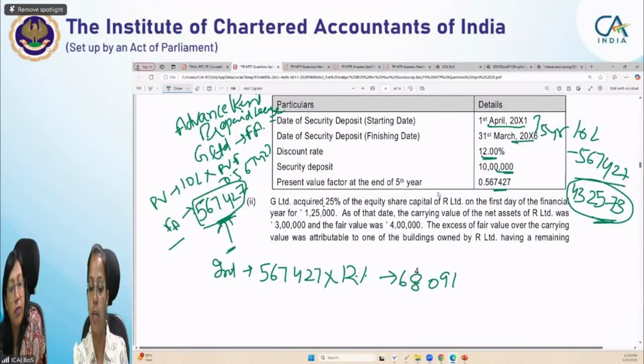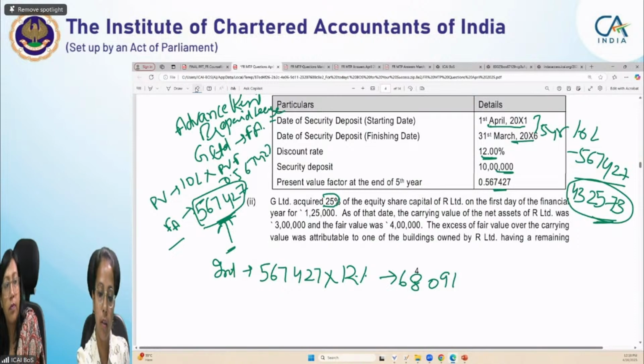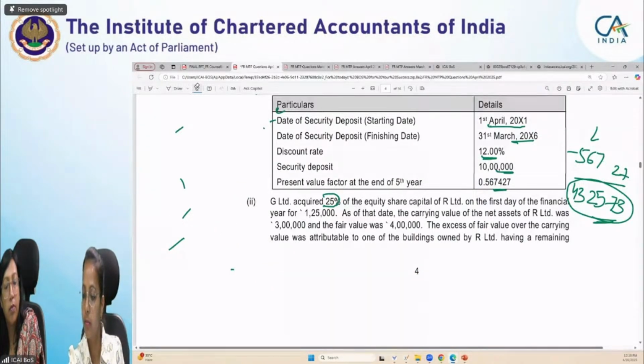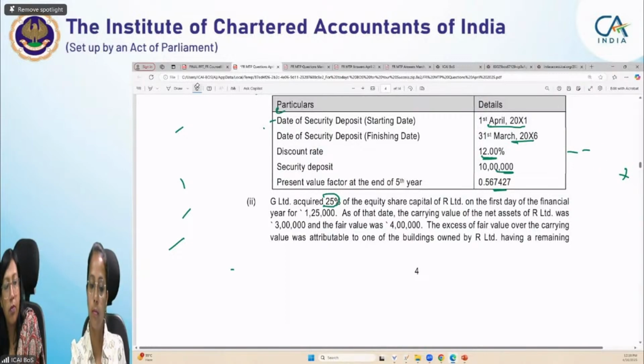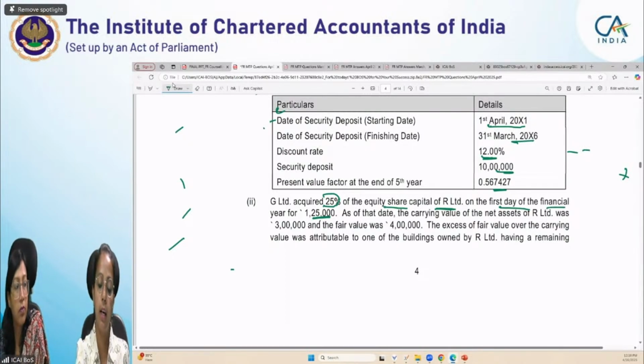So in the second scenario, G Limited acquired 25% of equity shares of R Limited on the first day of the financial year, for 1,25,000. So it means they have made an investment in an associate.